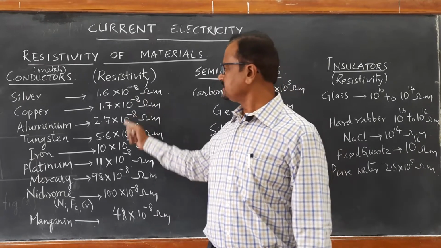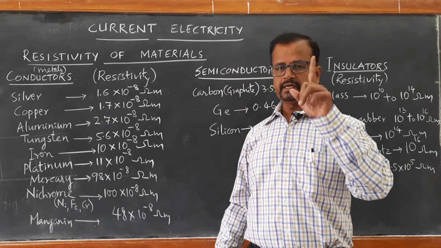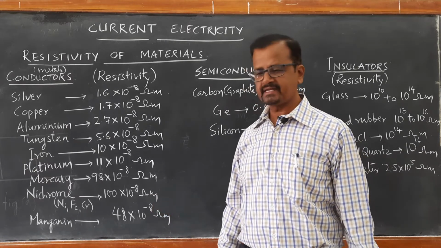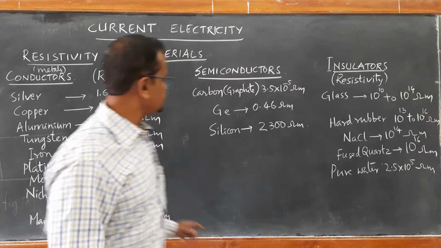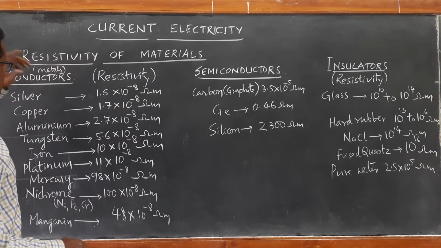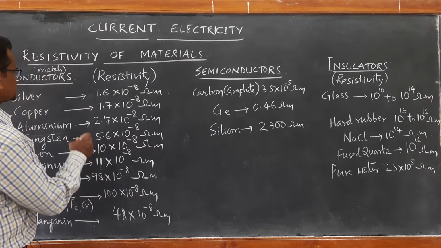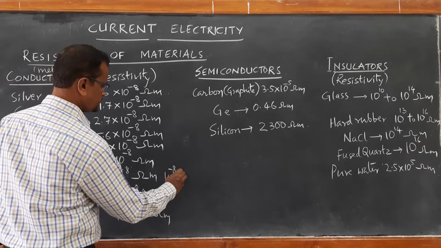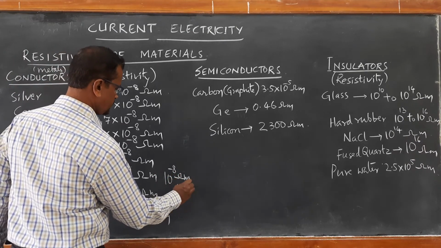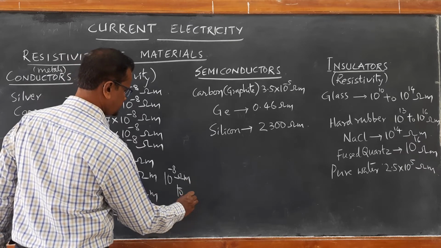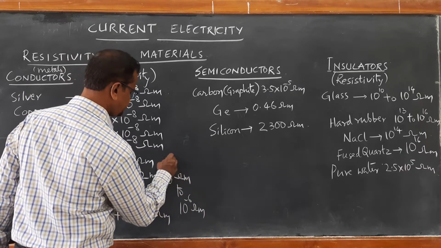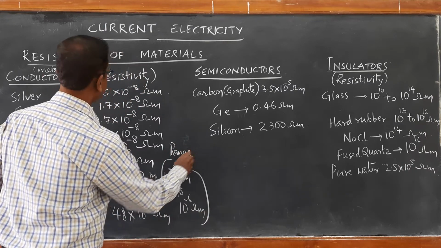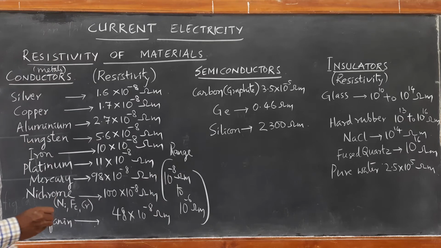The resistivity value of these conductors will be of the order of 10 raised to minus 8 ohm meter to about 10 raised to minus 6 ohm meter. This is the range of resistivity for the conductors.